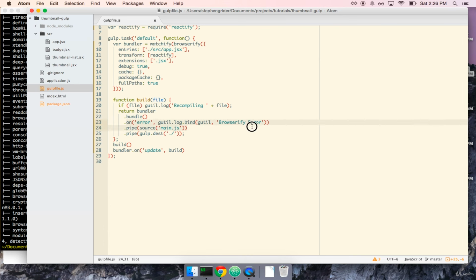The event handler here, on error, is a very handy little line. What it does is say, if there's ever an error during our bundling process, console log it out, or throw the output on our console, and then we as a developer can read that debug output and figure out what our error is. So you might ask yourself, well, what type of error could I possibly get into? And it's actually amazingly simple to get into some errors with Browserify sometimes.